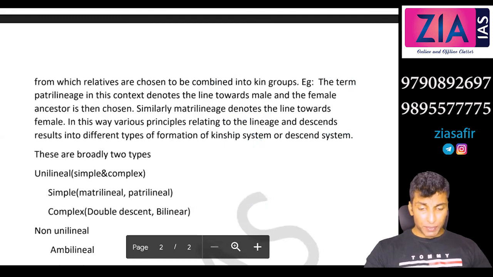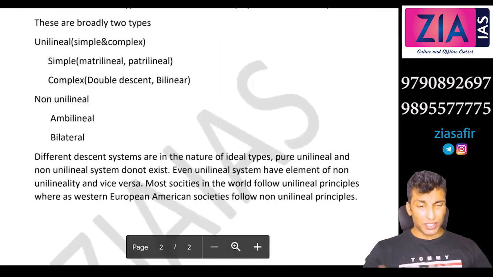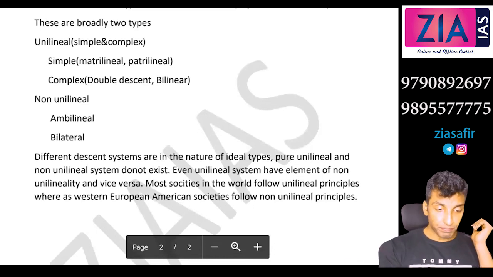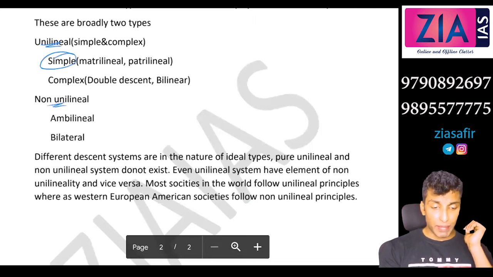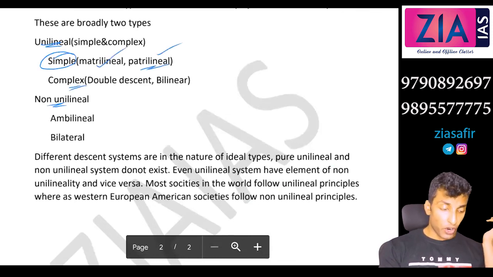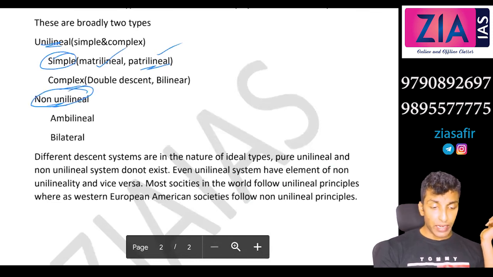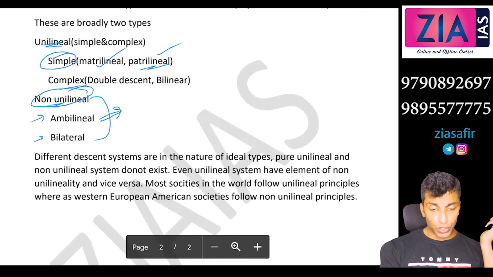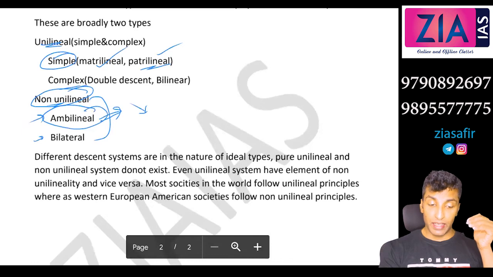Now, different kinship systems are broadly two types. It is not there in the syllabus, but just go through it. These are broadly two types: unilineal and non-unilineal. Unilineal, there are simple: matrilineal from mother's side, patrilineal from father's side, then complex. Non-unilineal includes ambilineal and bilateral. In ambilineal, you will only choose one ancestor, and everything else will then be fixed, the relations and everything. In case of bilateral, this is most common in US societies.